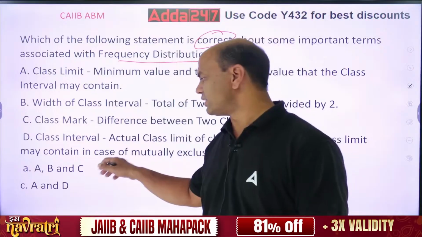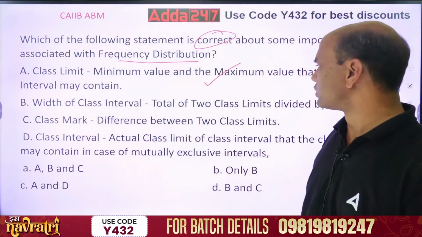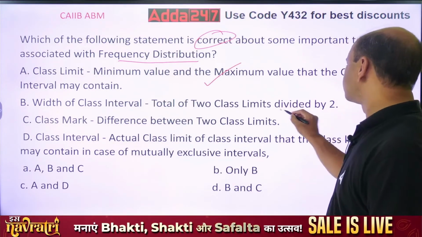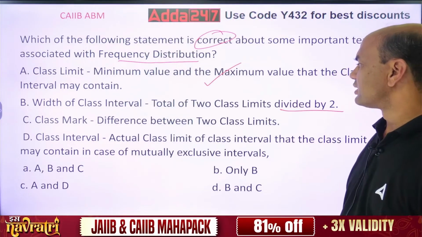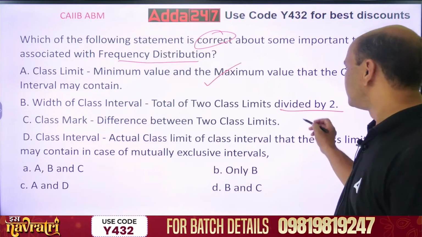A, B and C are out, so A and D remain. But is B correct or what? Width of the class, total of the class limits divided by 2. No, this is not right. Class mark, difference between two class limits. Actually it's reverse.